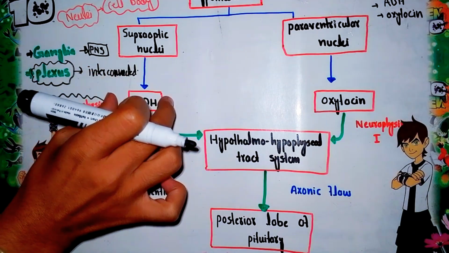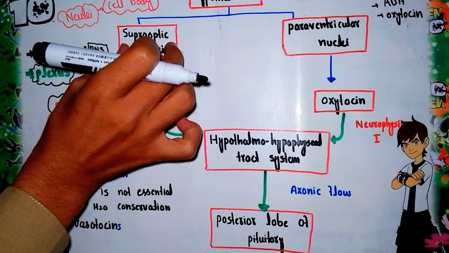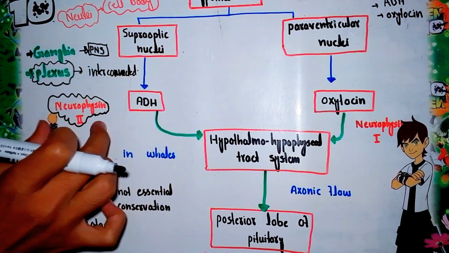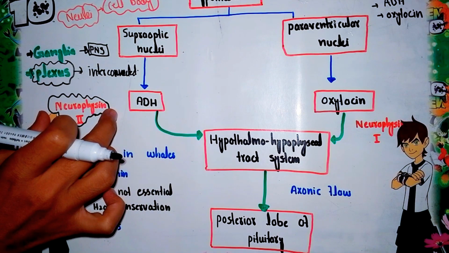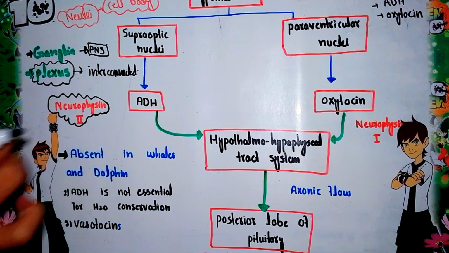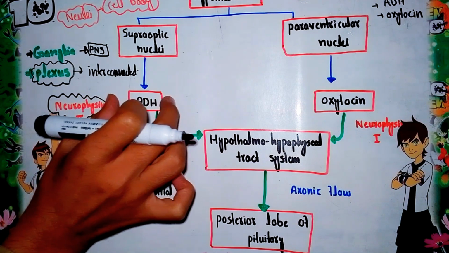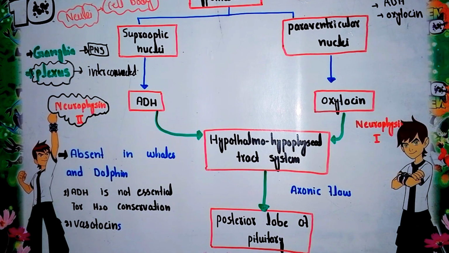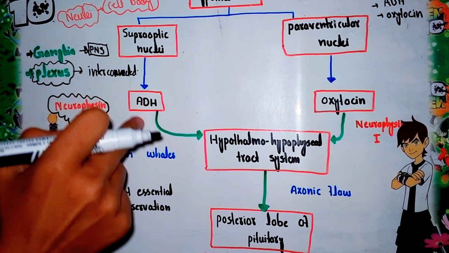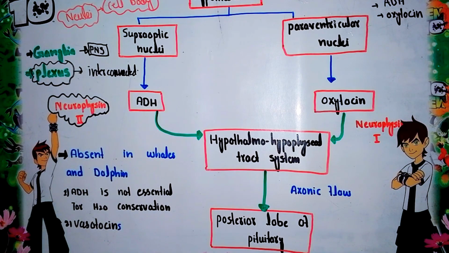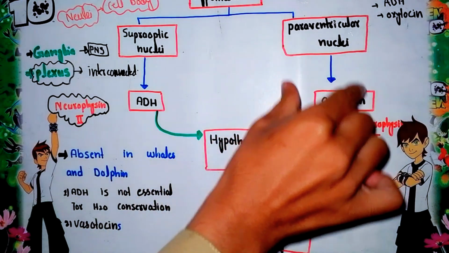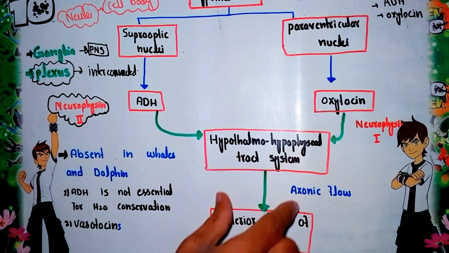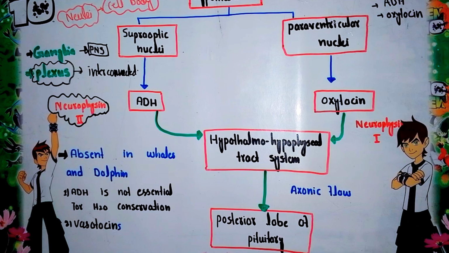Along with ADH, the supraoptic nuclei secrete neurophysin 2. This neurophysin 2 binds with the ADH molecules and carries the ADH through the hypothalamo-hypophyseal tract system, through axonal flow, into the posterior lobe of the pituitary gland.